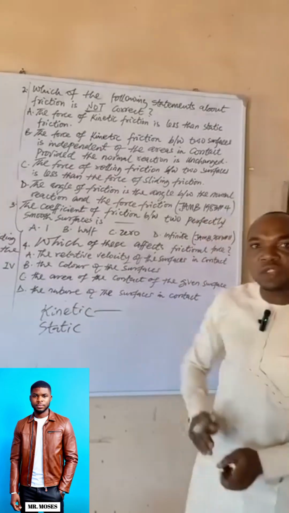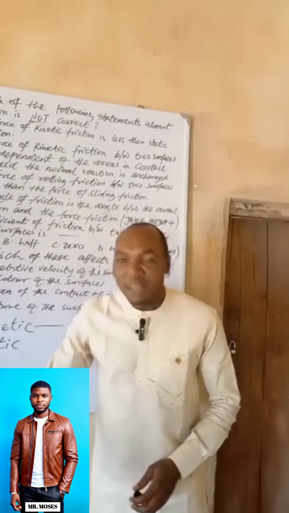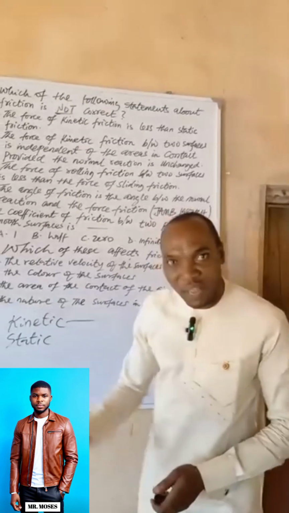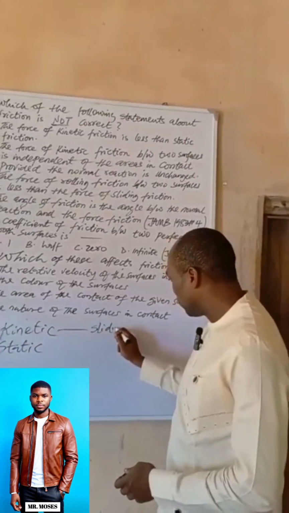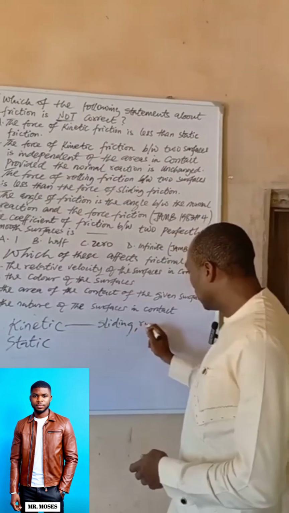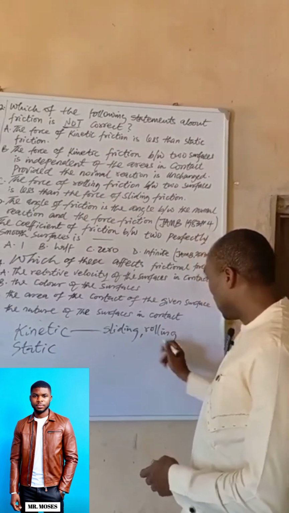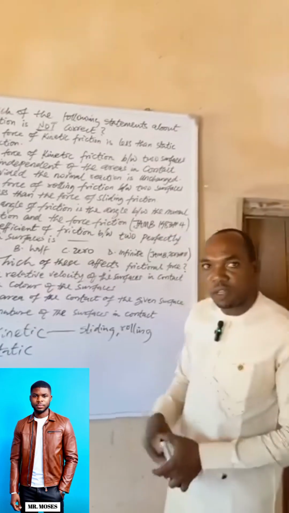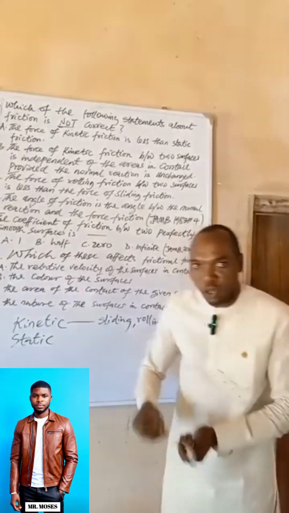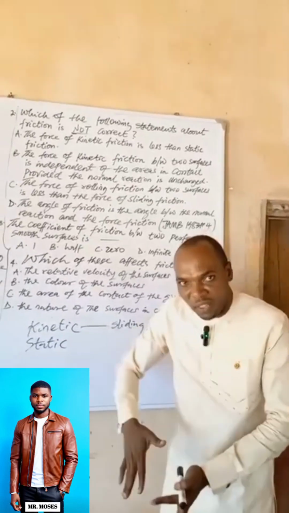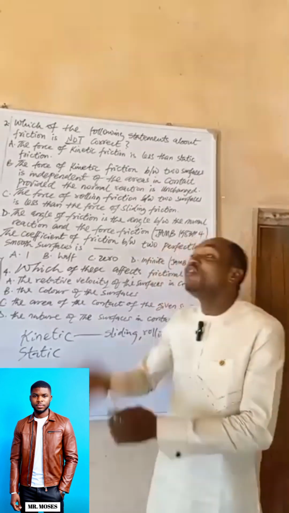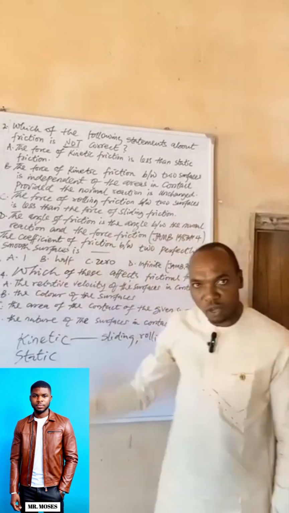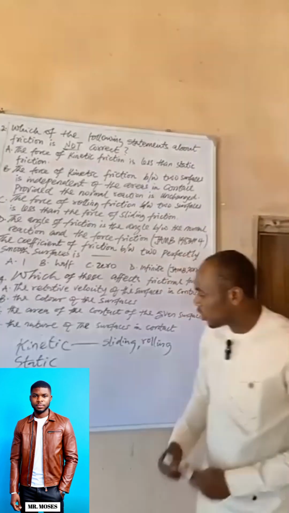Then when the body is in motion, we still talk of friction, kinetic friction, which might be sliding friction or rolling friction. They are under kinetic when the body is in motion. That's why we say that friction exists when the body is at rest or when there is tendency for motion, and even when the body is in motion.